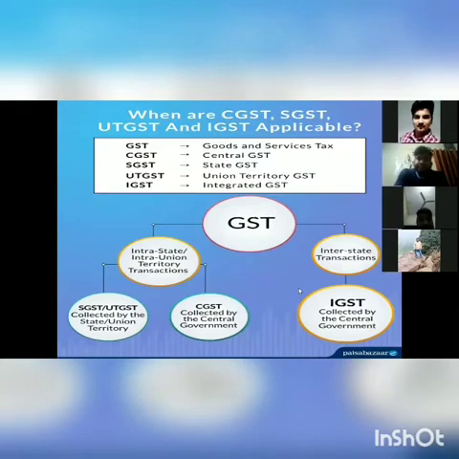Now, next is IGST, collected by the central government, which will be applied on interstate transactions. For a transaction completed between two states, IGST is applicable. For example, if the coal supplier in Gujarat had sold coal worth 5,000 rupees to a consumer in Maharashtra, IGST at the rate of 5% would have been collected.